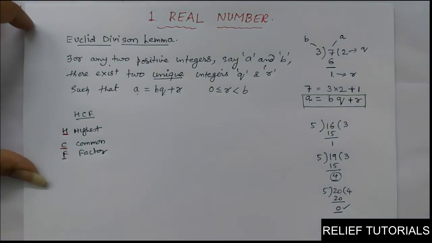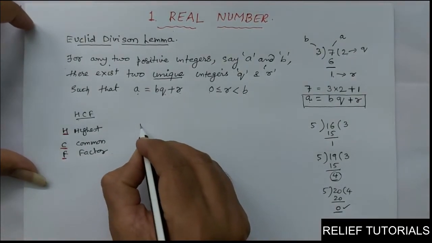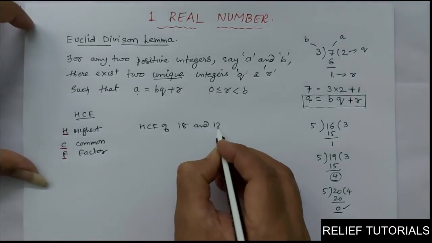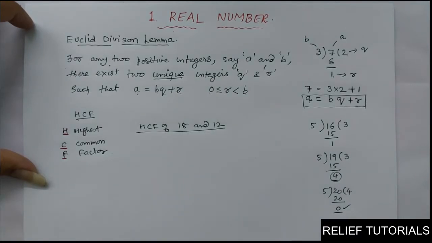Suppose now you have to find HCF of two numbers, 18 and 12. So you have to understand what HCF actually is, not just remember the abbreviated form. HCF of 18 and 12.